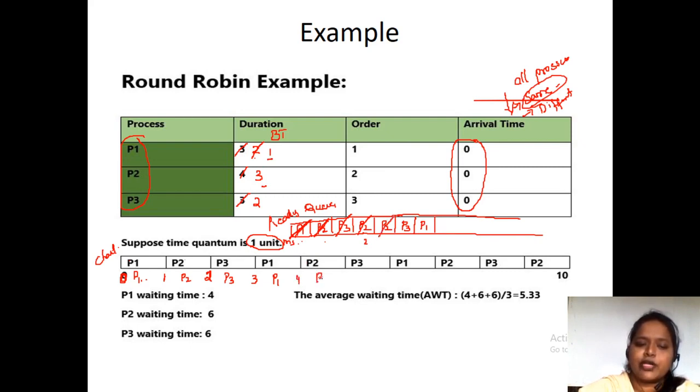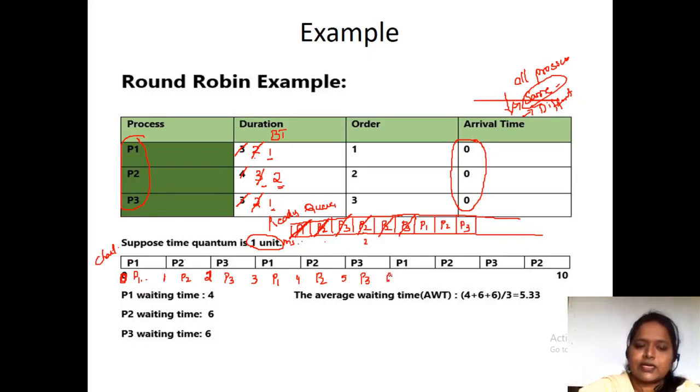So we will keep P2. How much time does P2 need? P2 needs 2 milliseconds of time, but we have to give only 1 millisecond, so it is left with 1 millisecond. As it is left with 1 millisecond, again we have to add P2. Fine. The time is 5 milliseconds. Next, P3 will come. P3 needs 2 milliseconds, but we are going to give 1 millisecond. So still 1 millisecond is left. So again we have to add P3 over here.